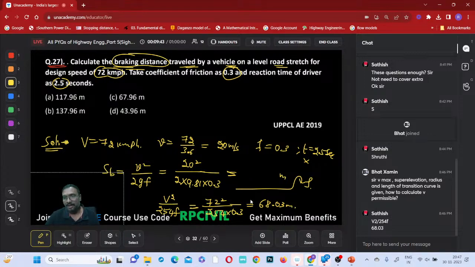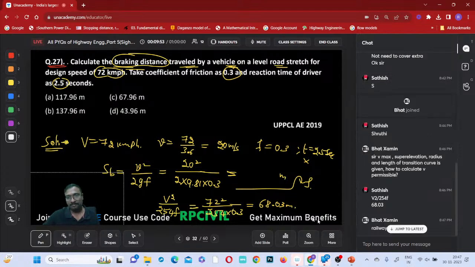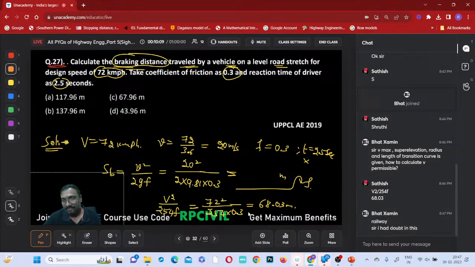V maximum, super elevation, radius and length of transition curve are given. Is it a railway question or a highway question? Tell me. Yeah, it is a railway question. You were asking about highway, right? Okay. Is that the only doubt you are asking? That you can calculate, right?